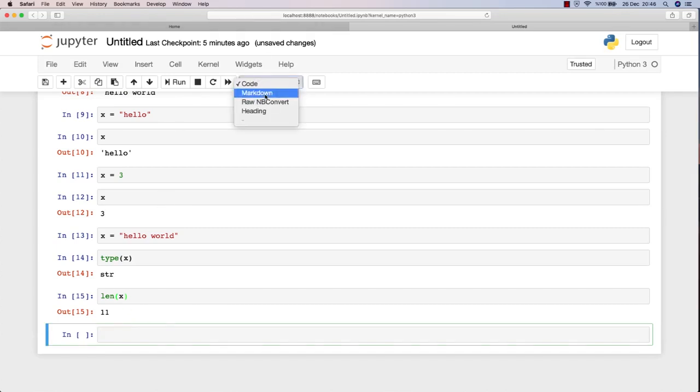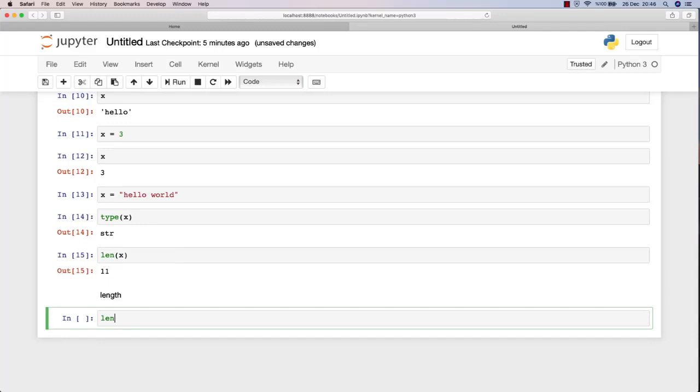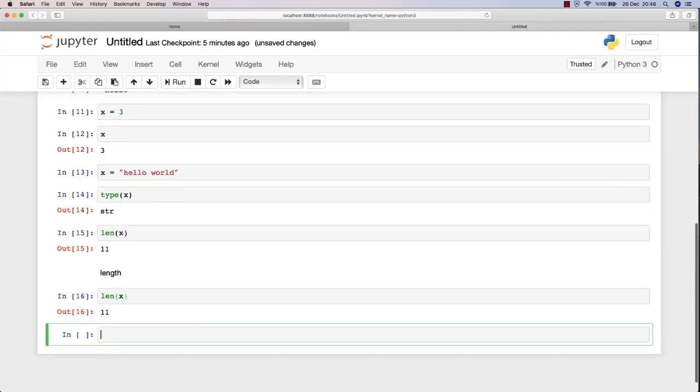Let me write it down as a note so you can memorize it better. So if you type len x, it will count the characters in a string and give you the output. And it will include the spaces as well. As you can see, it has 10 characters, but including the space, it has 11 characters. So it gives 11 as output.